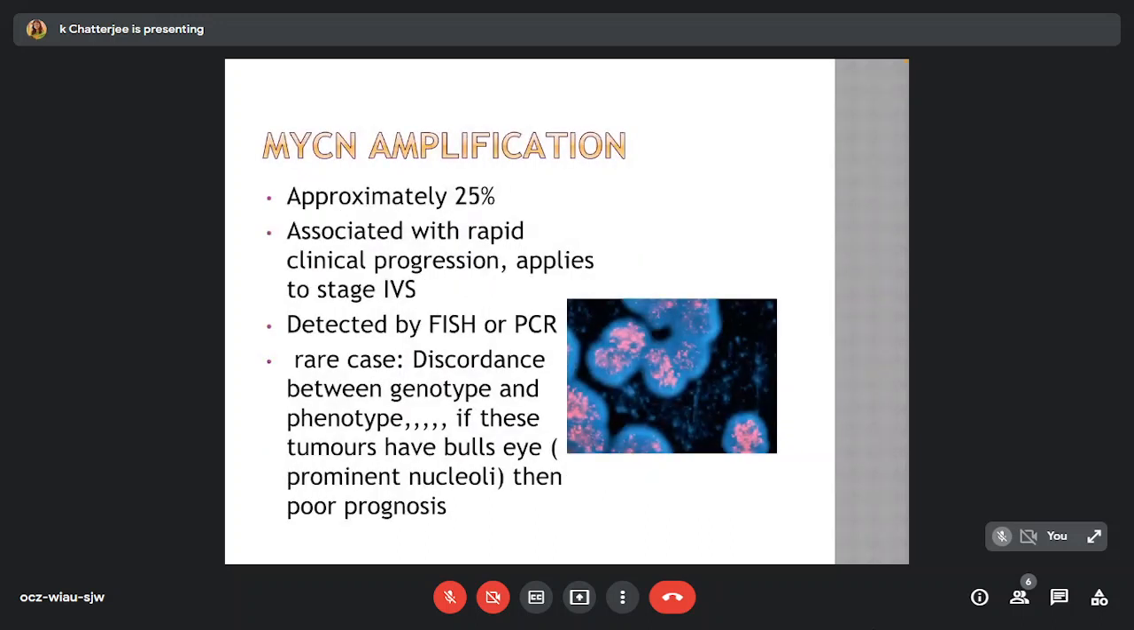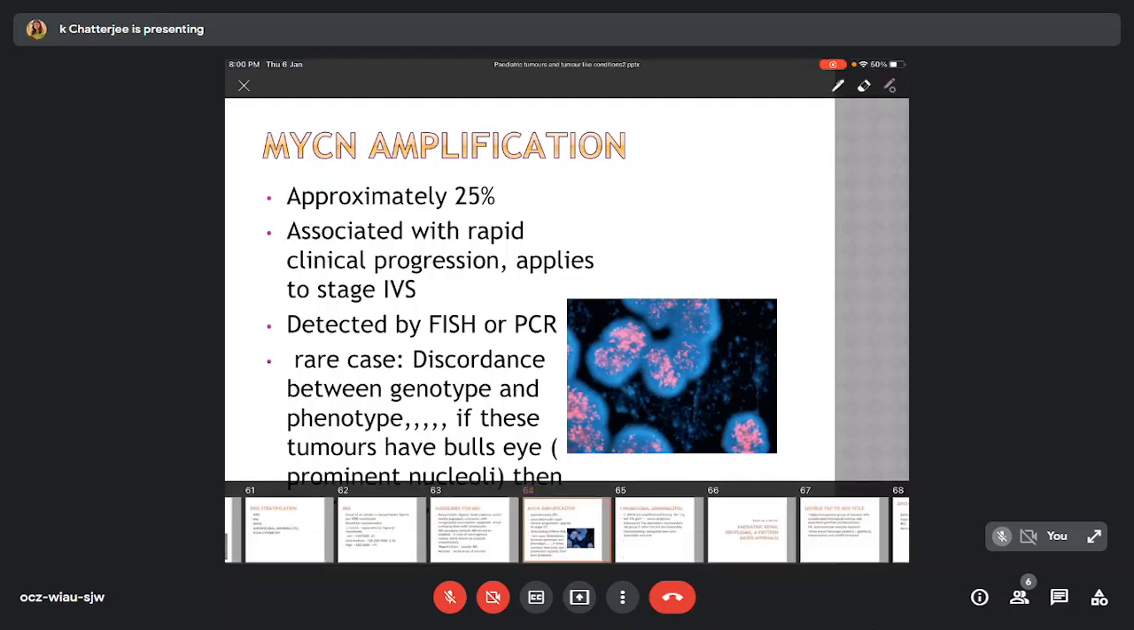NMYC shows an amplification in approximately 25% of cases. It is associated with rapid clinical progression and applies to stage 4S. It is detected by FISH or PCR. In rare cases, discordance between genotype and phenotype may occur. If these tumors have a bull's eye, that is prominent nucleoli, then this may indicate a poor prognosis.